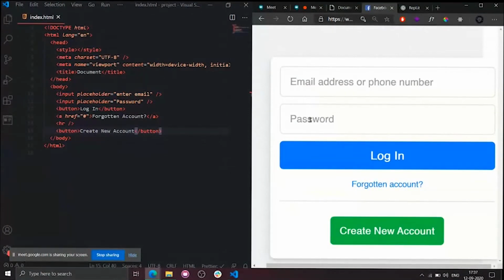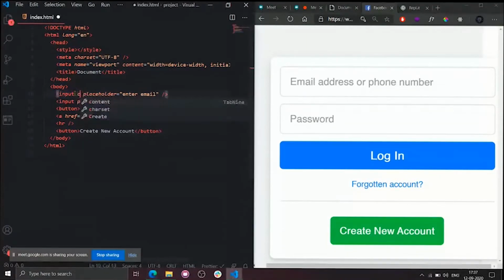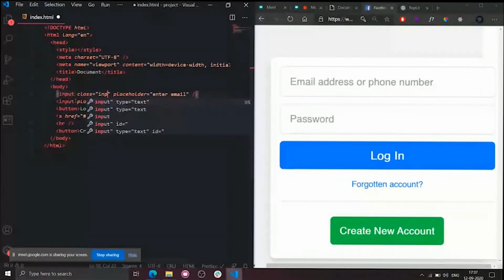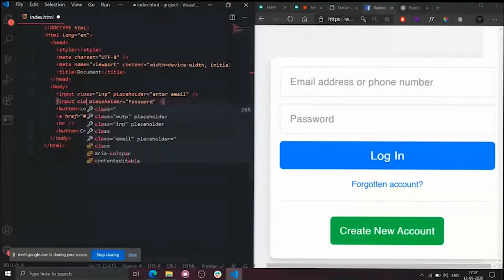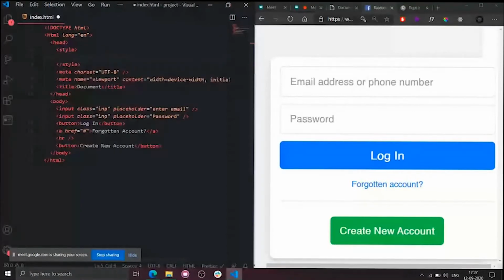This input as well as this input, both are looking same or not? Looking same, right? So now what I will do is simply keep a class which is equal to both. Like this is an input, so I will keep the same class for this as well. So the styles will be applied uniformly to both. So class is equal to inp. So now what I will do is apply styles to this inp. Simply I will write dot inp.